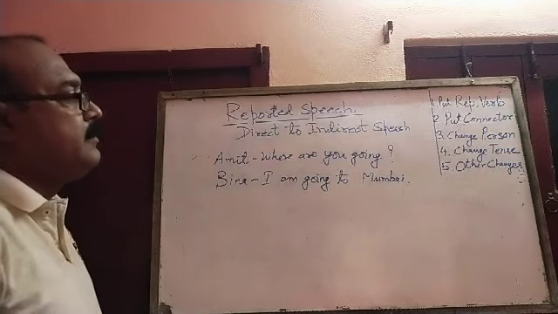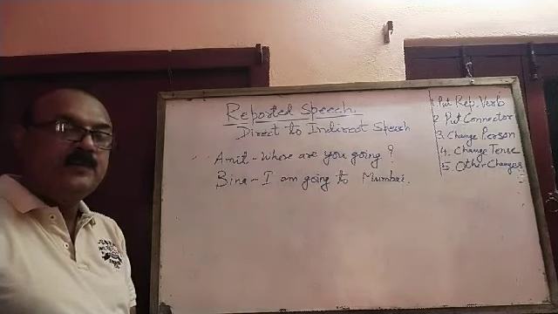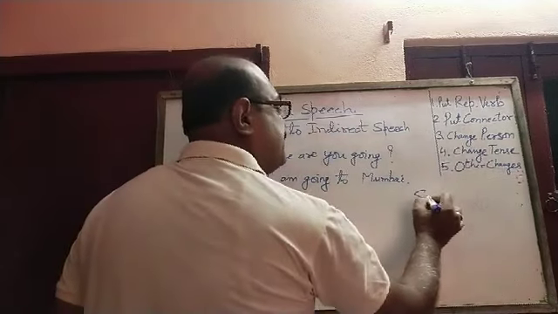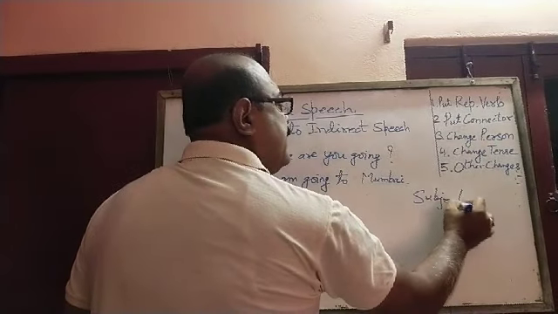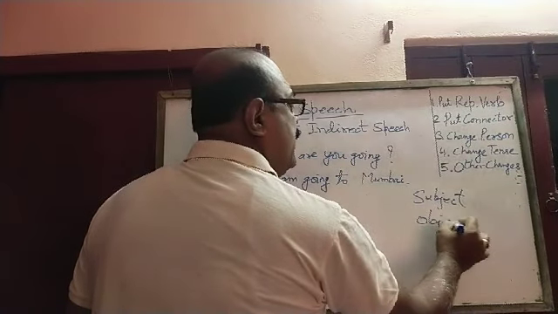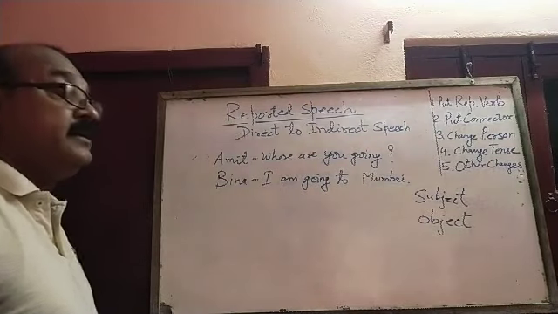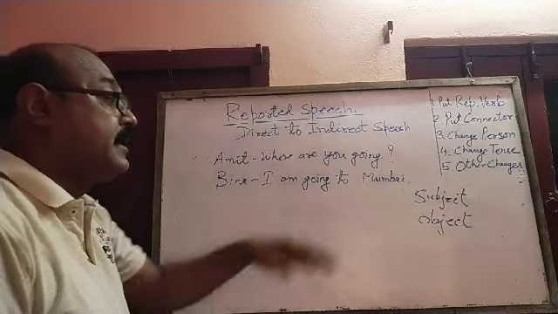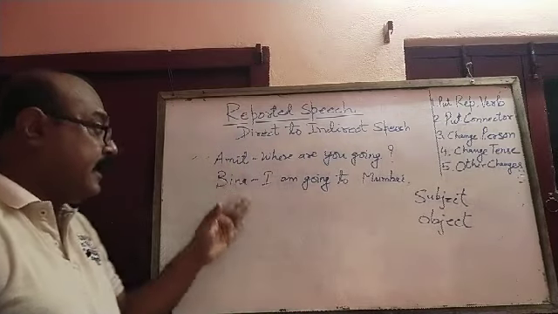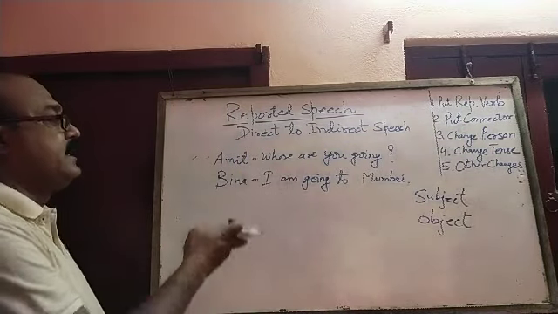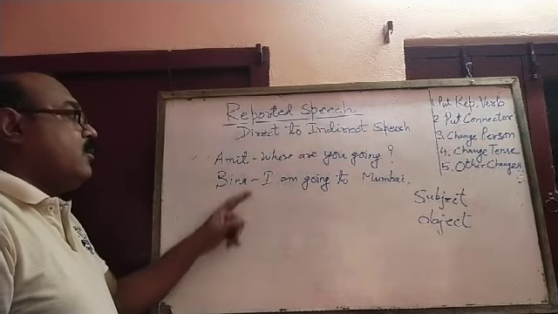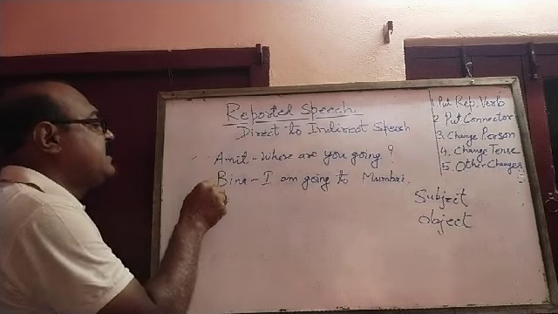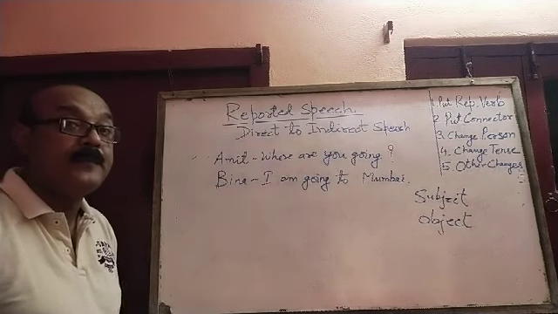Before we begin reported speech, we have to understand subject and object. These two things must be kept in mind, and the concept must be very clear. Who is subject and who is object? Here I have written an example of two sentences. Amit says, "Where are you going?" Beena says, "I am going to Mumbai."